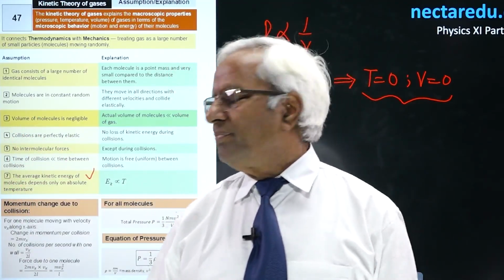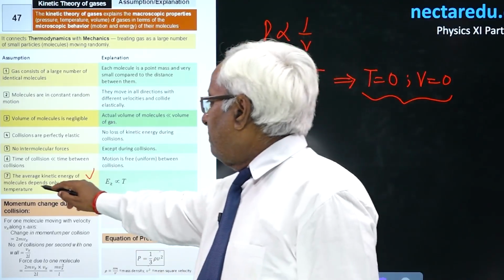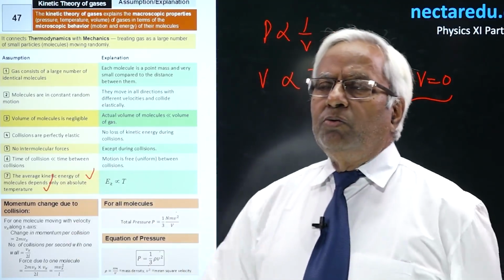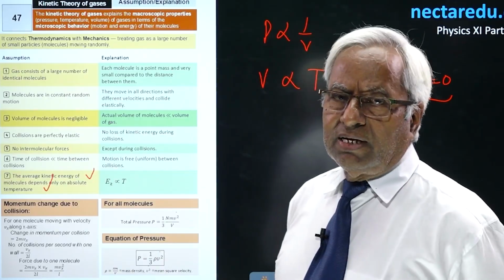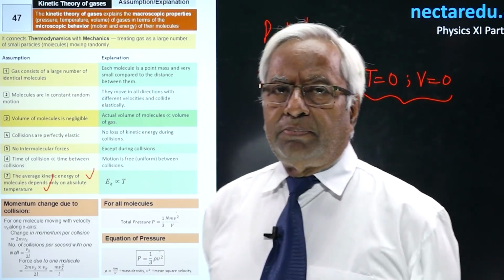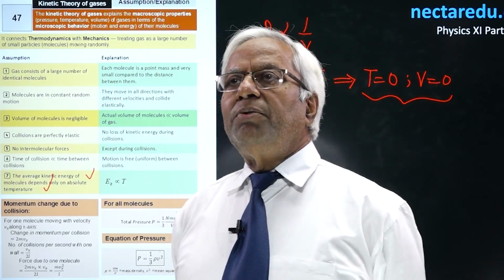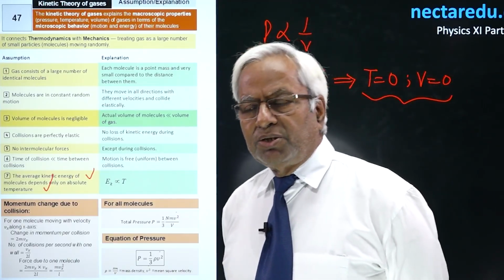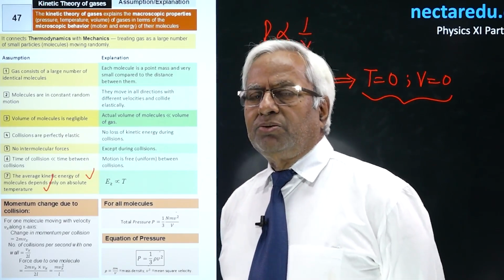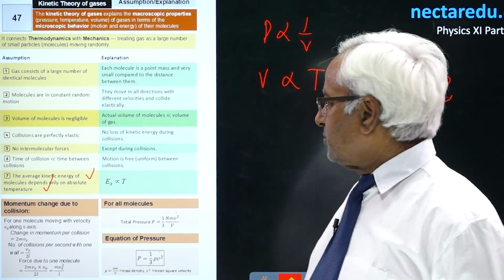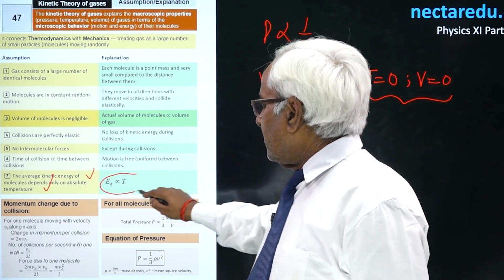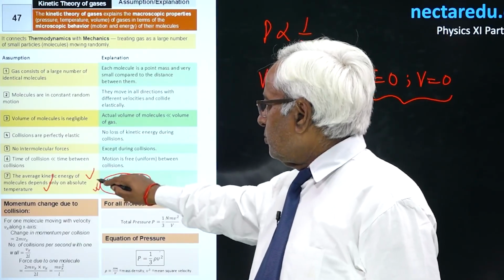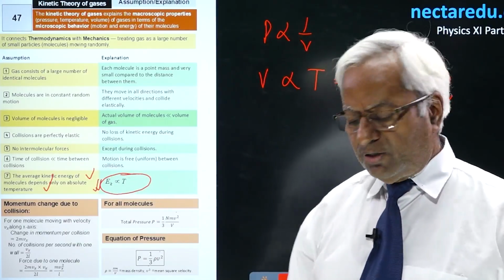And finally, the average kinetic energy of a molecule. It was supposed that it depends only on the temperature, because we considered that velocity depends on temperature only, and velocity is going to decide kinetic energy. That is why the assumption is that the translational kinetic energy of molecules depends only on temperature.